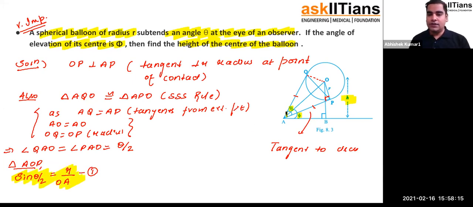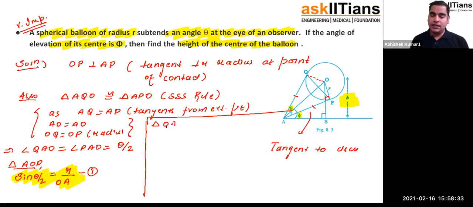Now I am going to consider this triangle AOB, as triangle AOB includes h, which we need to find out. It includes AO, whose value we already know. So I am writing here, guys. In triangle OAB, if you calculate tan phi, what will tan phi be? That will be small h upon AO, right?